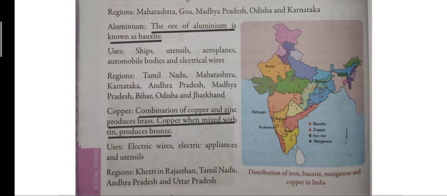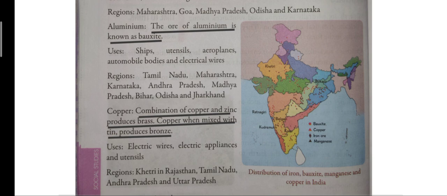Now, children, copper is used to make electrical wires and electrical appliances. And children, utensils are also made from copper. So, all these things are made from copper. And lastly, the states in which copper is found are Khetri in Rajasthan, Tamil Nadu, Andhra Pradesh, and Uttar Pradesh.